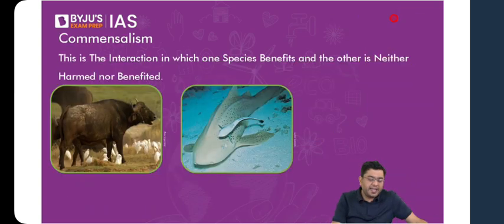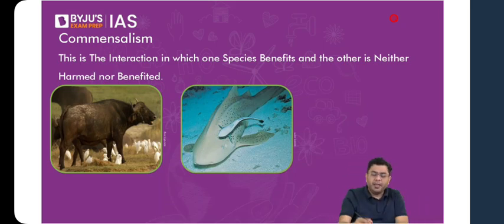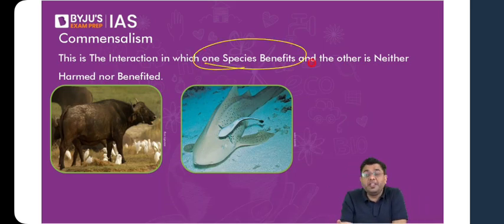Then, after that, you have what is referred to as commensalism. Now, what is commensalism? Commensalism is that relationship where one organism or both of them are dependent on each other in such a way that one organism will benefit, but the other organism doesn't have any impact felt at all. So here, one species benefits and the other species is neither harmed nor benefited. In the case of parasites, generally the host organism is harmed ever so slightly. But in this case, the other species is neither harmed nor benefited. So you have multiple examples.